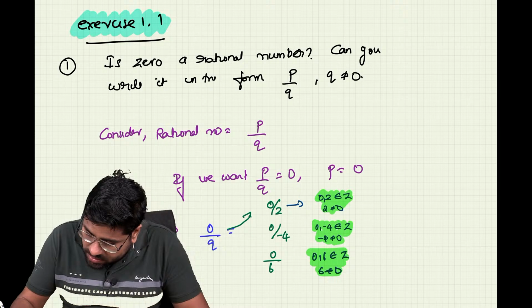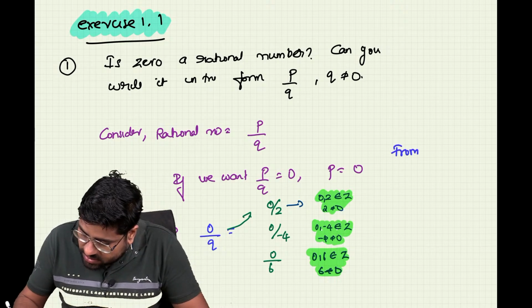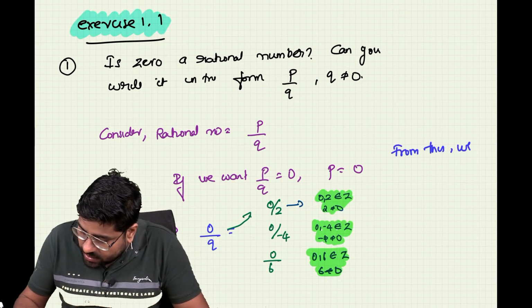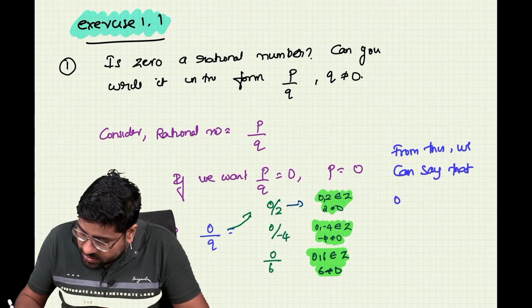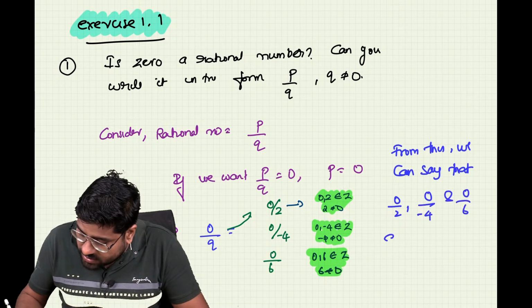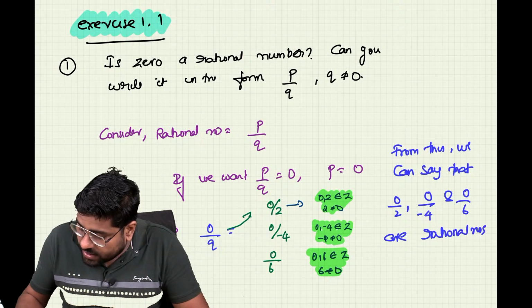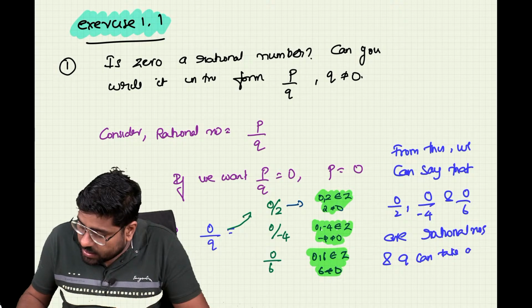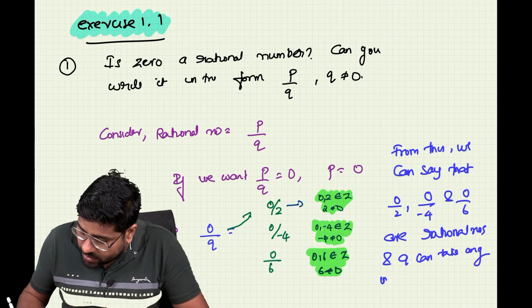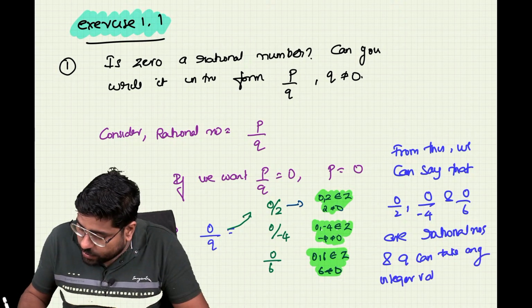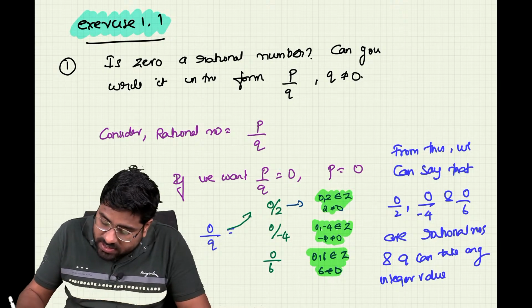From this we can say that the numbers 0 by 2, 0 by minus 4 and 0 by 6 are rational numbers, and q can take any integer value, and in all cases, what is it that you can say?